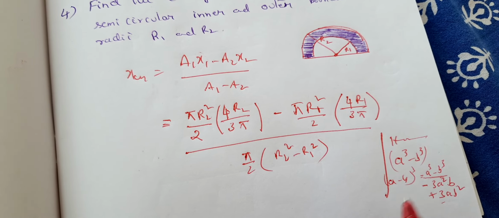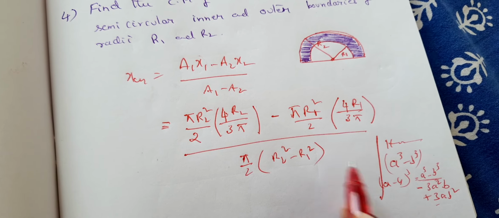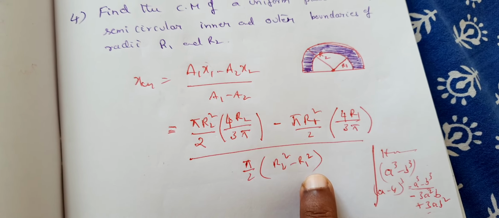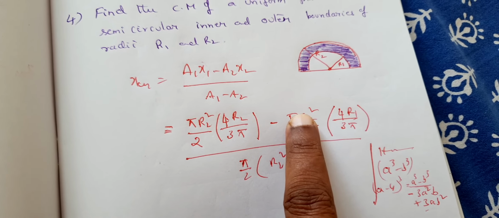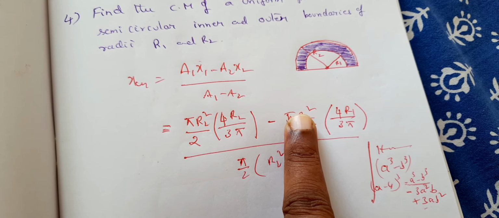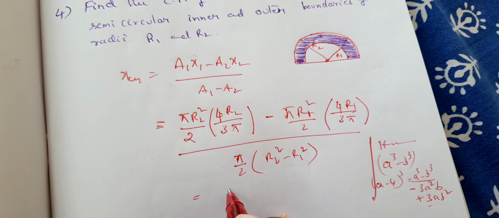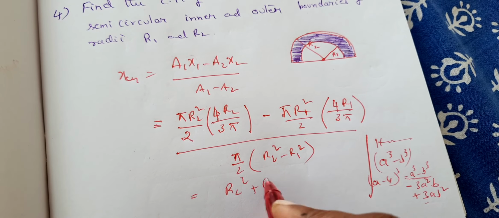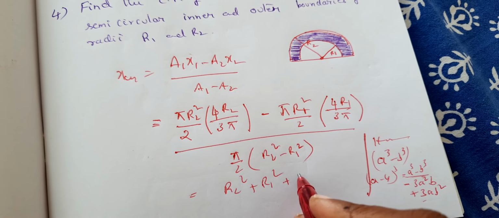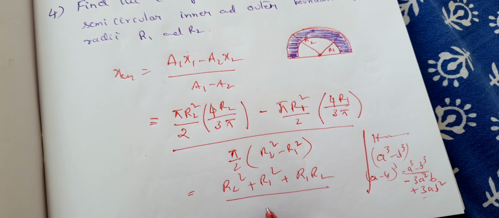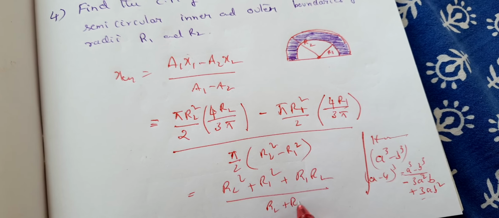Then in the denominator a plus b into a minus b, and a minus b will get cancelled. You are left with a plus b in the denominator, and in the numerator you will be left with a square plus ab plus b square. So therefore that means r2 square plus r1 square plus r1 r2 divided by r2 plus r1.